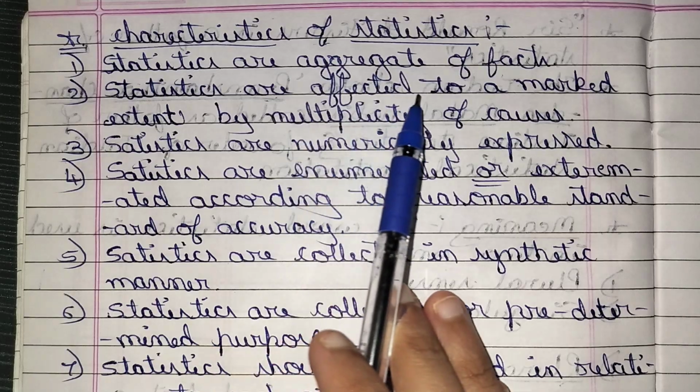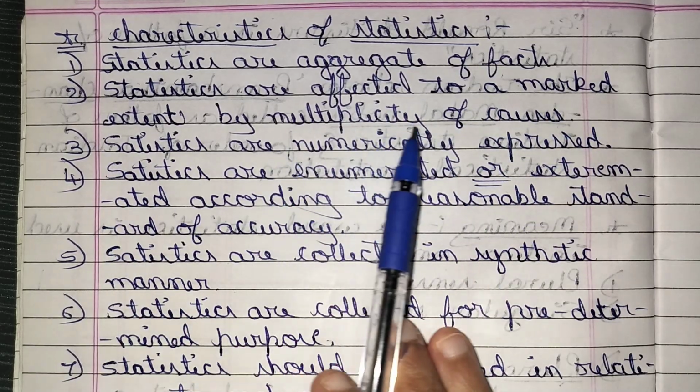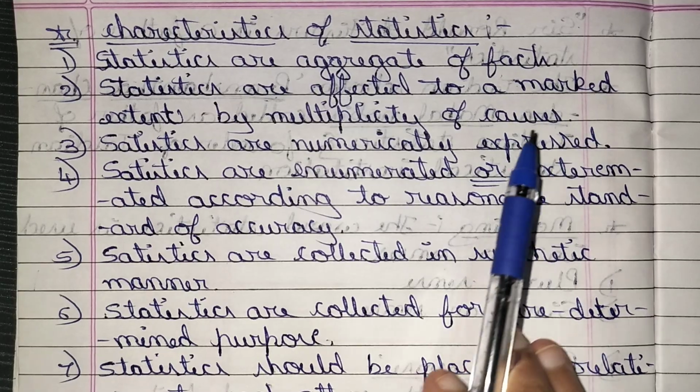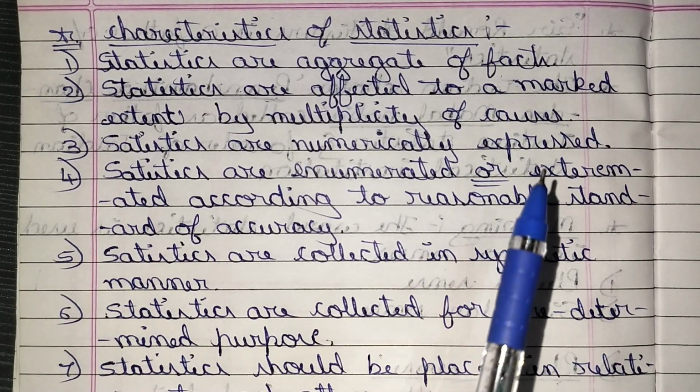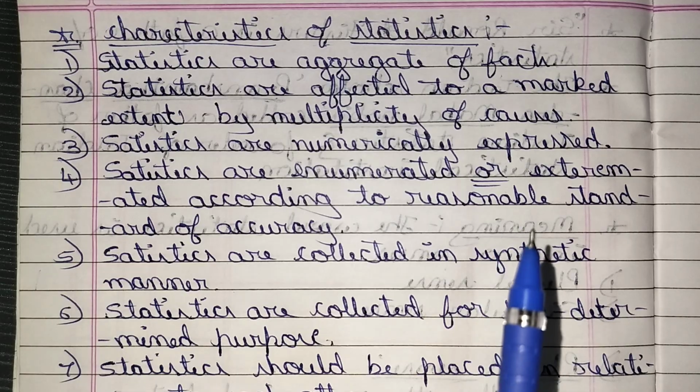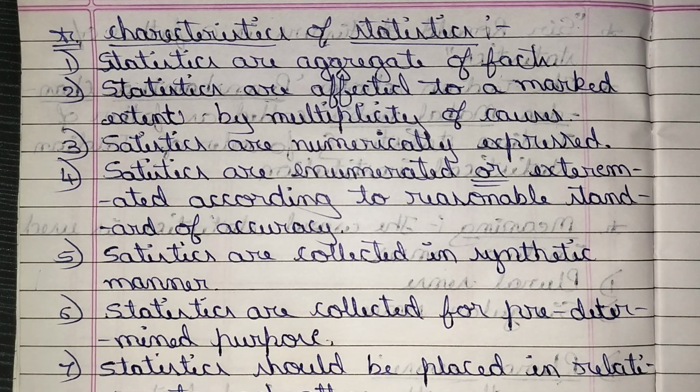Next, statistics are affected to a marked extent by multiplicity of causes. Statistical data are affected to a considerable extent by a number of causes. It is affected by many causes. For example, price is affected by supply, demand, import, export. Here the effect is on statistics only. Numerical facts will change, so it affects statistics directly.